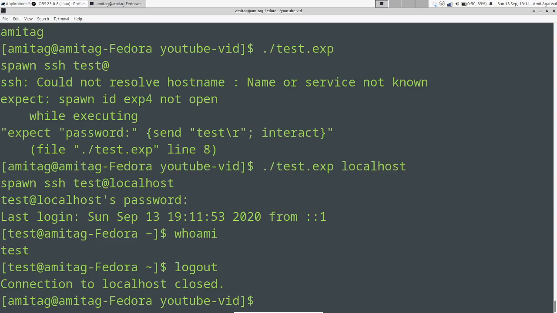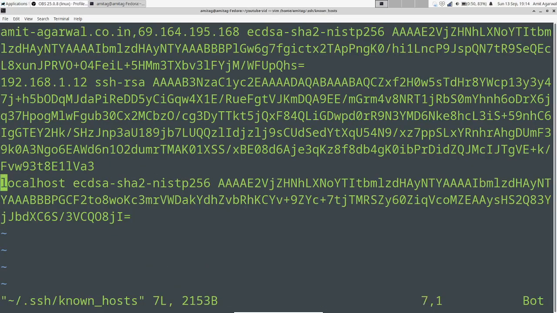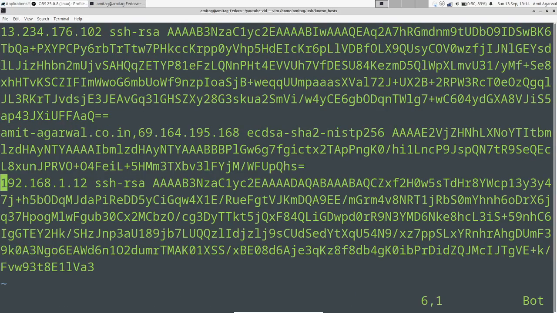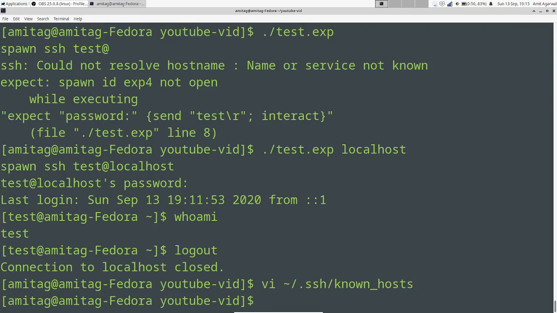So you might say that this can be achieved with passwordless SSH. So what's so great about it? But before we go on with all those questions and answers, let's remove the entry in known hosts. For those of you who don't know, if you don't have an entry in known hosts when you are SSHing into any host for the first time, it will ask you to verify the validity of the host.